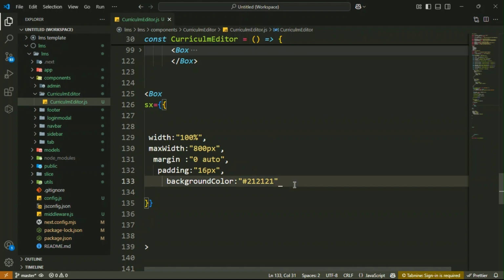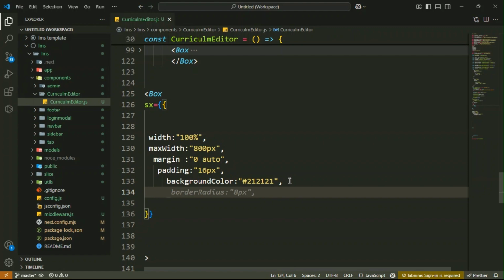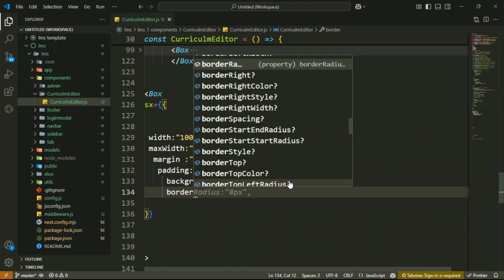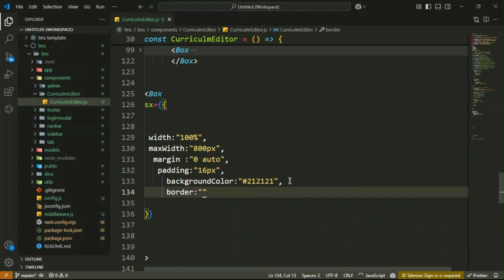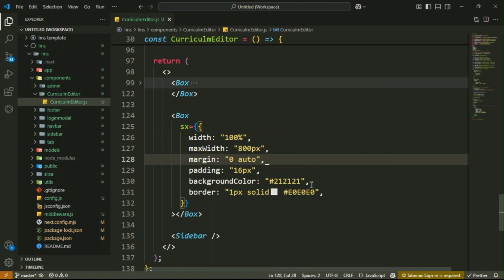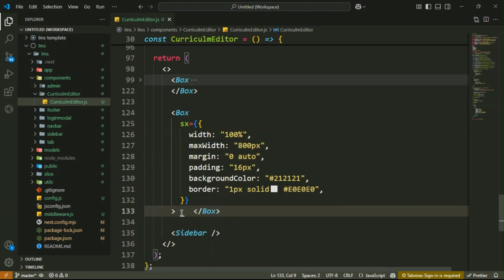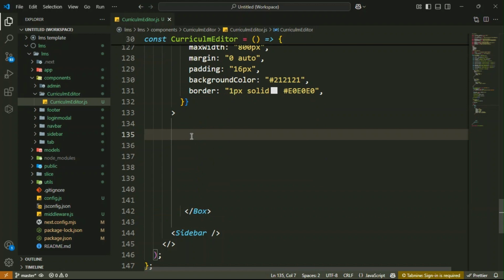Then also set the border: 1 px solid, then hash e0. Got it. So this is the color here now. Then inside the Box, got it. So this is your Box component.